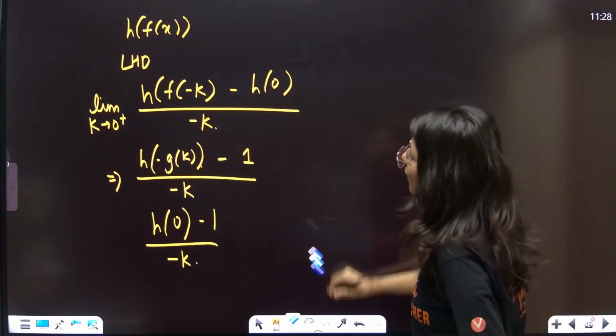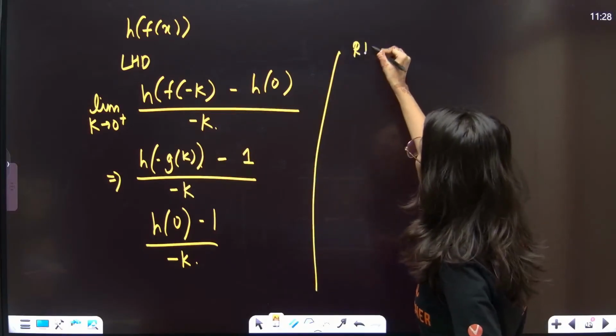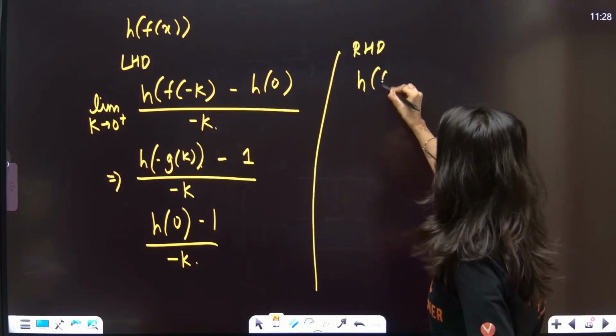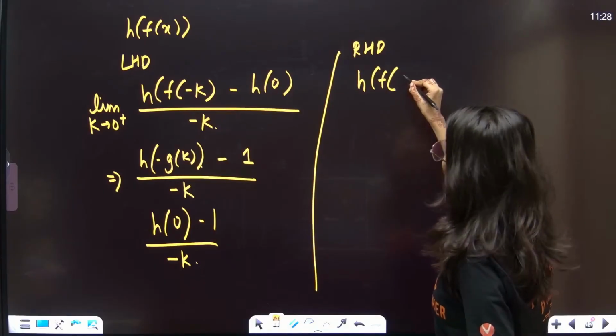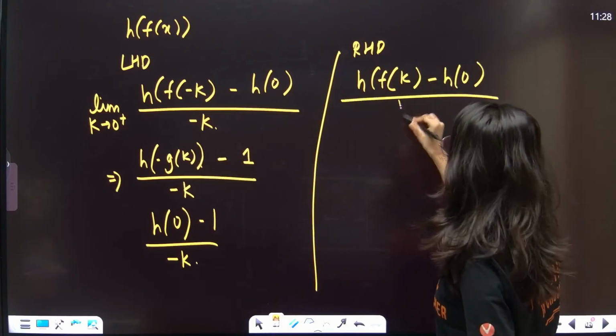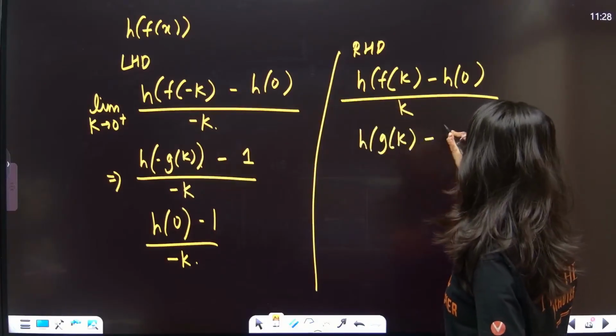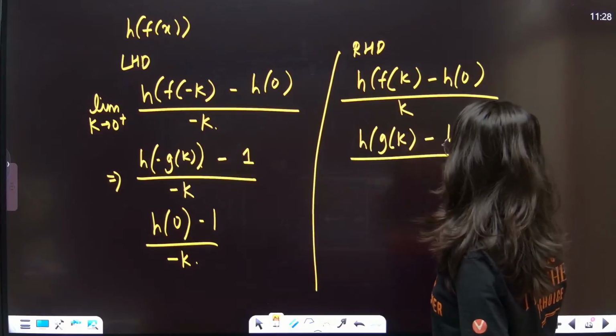Now let's talk about RHD. So h of f of plus k minus h of 0 whole upon plus k. This is h of g of k minus h of 0, which is 1, upon k.